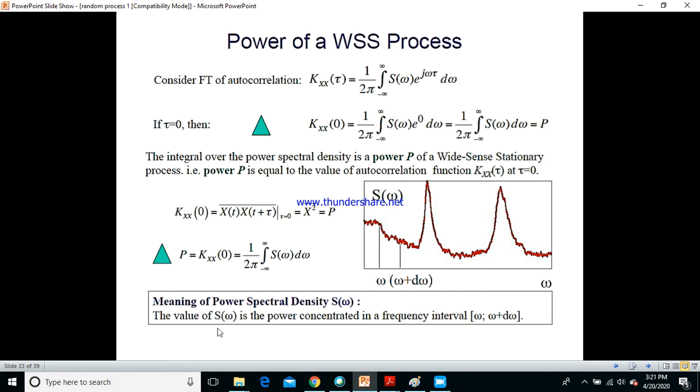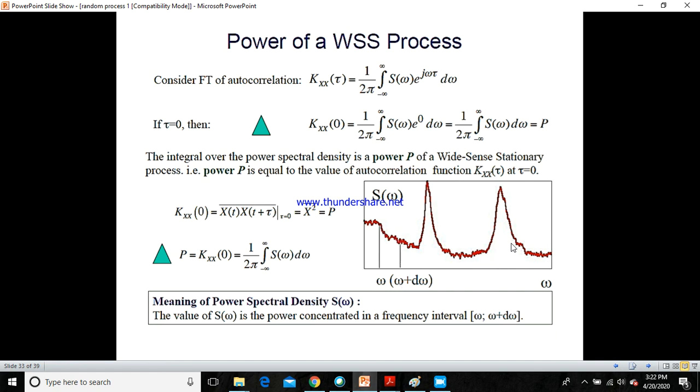So what is this value of S of omega? It is the power concentrated in the frequency interval. Now in this graph, you see the variation in terms of omega, the angular frequency that we normally take. The difference between omega and omega plus d omega is the frequency interval we see here. So the value of S of omega is the power concentrated in the frequency interval omega and omega plus d omega.